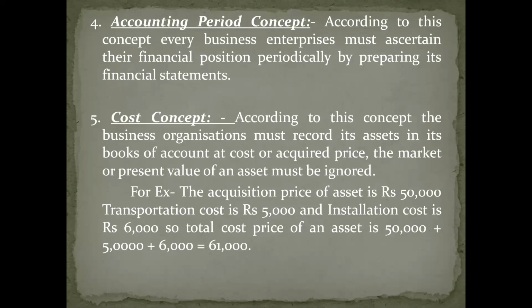According to this concept, every business organization must know their periodical progress by preparing their financial statement at least once in a year. Meaning, once in 12 months, every business must prepare their profit and loss account and balance sheet. By that, they will get to know their periodical progress. That particular concept is called as accounting period concept.